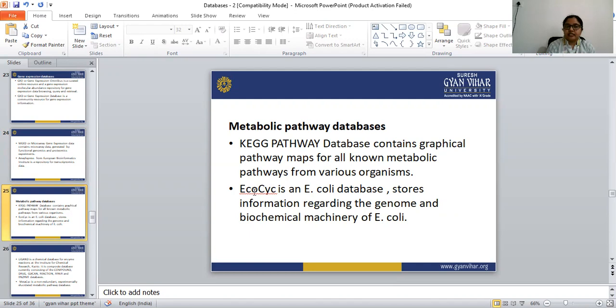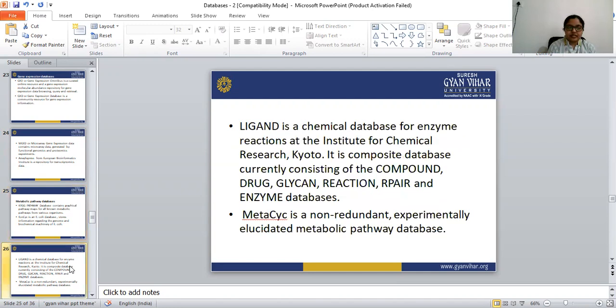Next is EcoCyc, an E. coli database. EcoCyc stores information regarding the genome and the biochemical machinery of E. coli. So we can find all the information about E. coli in EcoCyc.